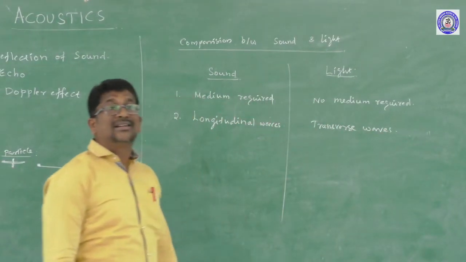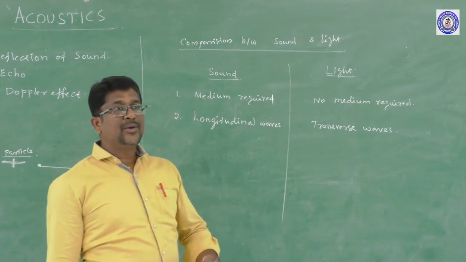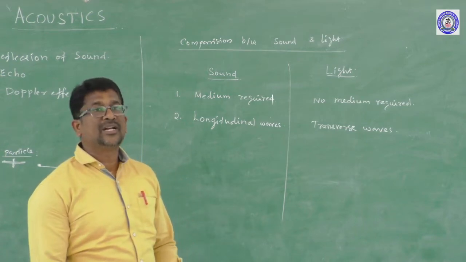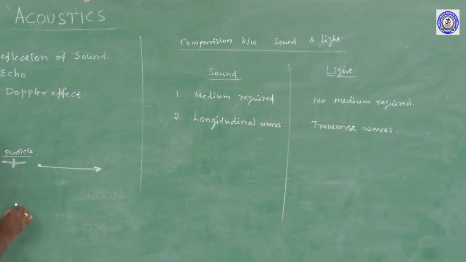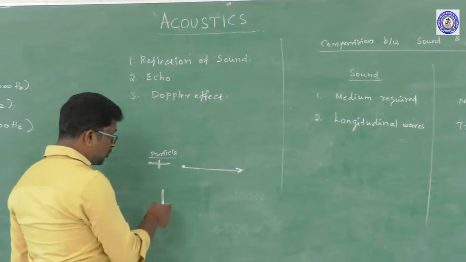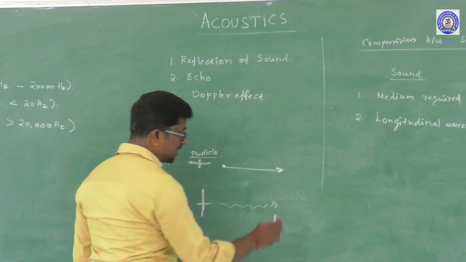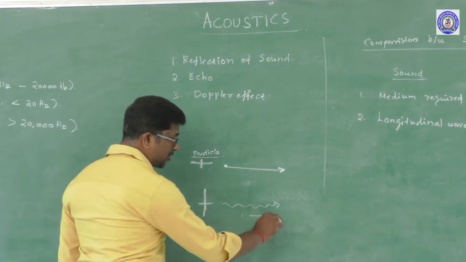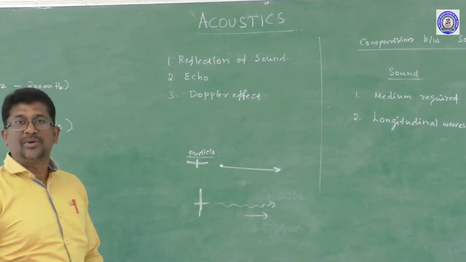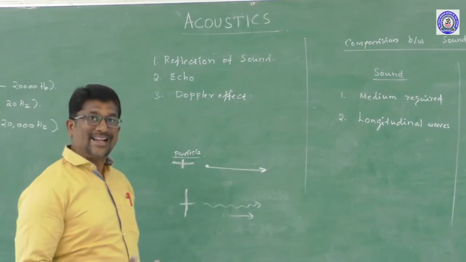The light waves are transverse wave. Right? Transverse waves means if the wave propagates in a direction perpendicular to the direction of vibration of the particle. Suppose if the particle is vibrated like this from its mean position, here the direction of propagation of the wave is perpendicular to the direction of vibration of the particle. So these type of waves are called transverse wave.